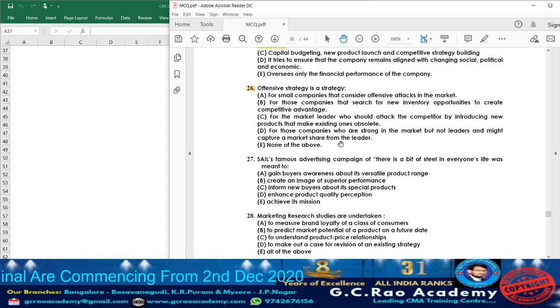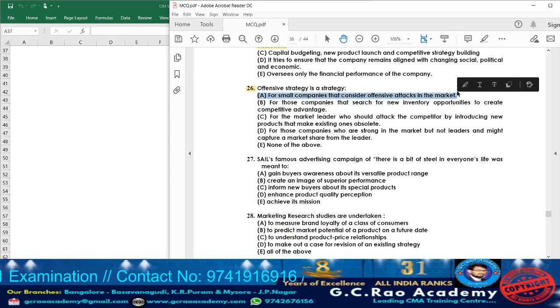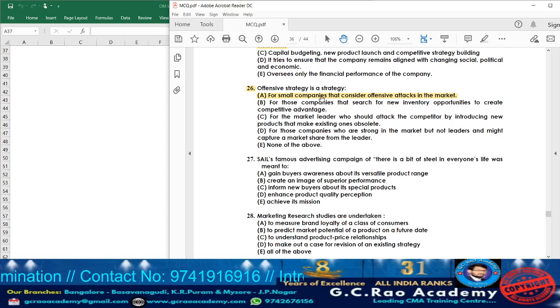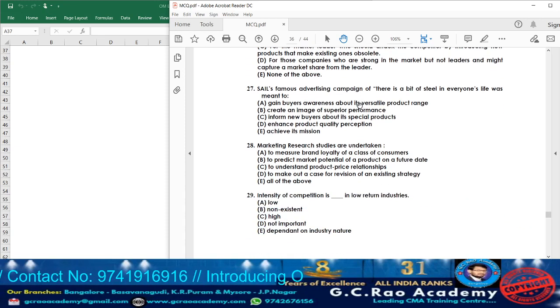Option D, for those companies who are strong in the market but not leaders, might capture the market share from the leader. No. Usually, with the help of offensive strategy, they try to have the competitive advantage and increase the market, but they will be considered as leaders. Here they are saying not the leaders. So option D cannot be the answer. Which will be the appropriate answer? Option A, for small companies, it is going to be considered offensive attacks in the market.